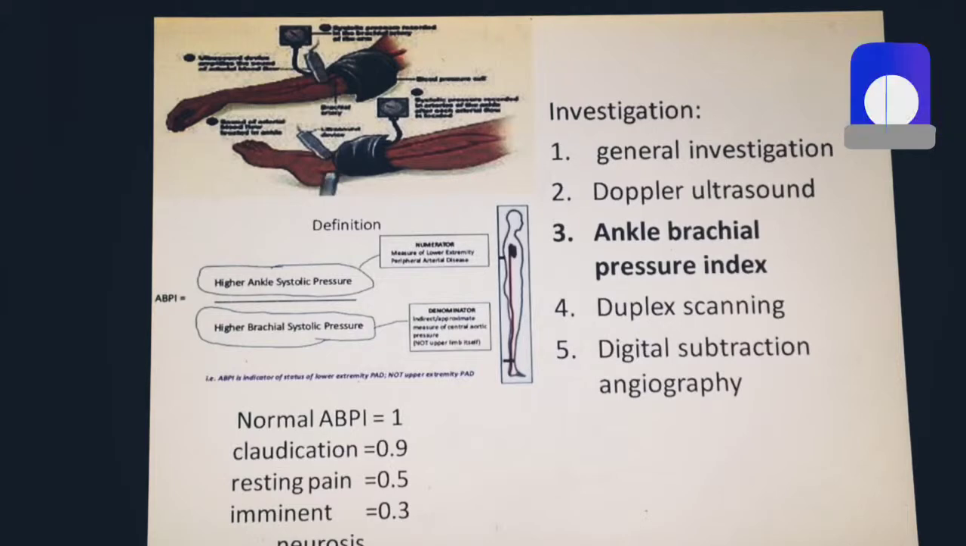Now, how do we investigate the patient? We investigate the patient by general investigation. First of all, this general investigation includes CBC, measuring the glucose level, lipid profile, urea, electrolytes, high blood pressure, viscosity, and ECG. The next is doing the Doppler ultrasound of that respective artery.